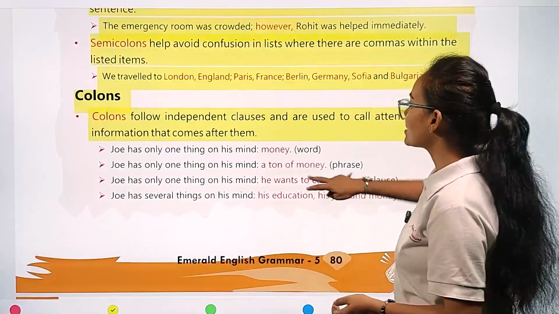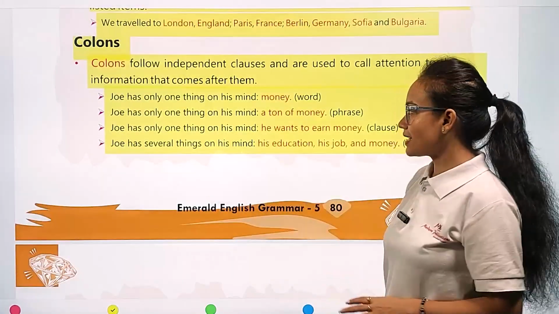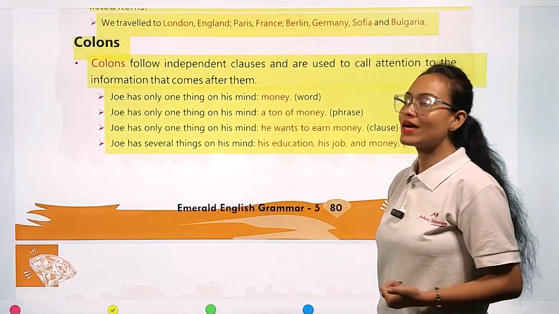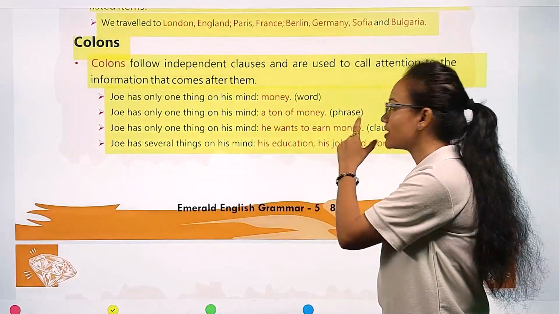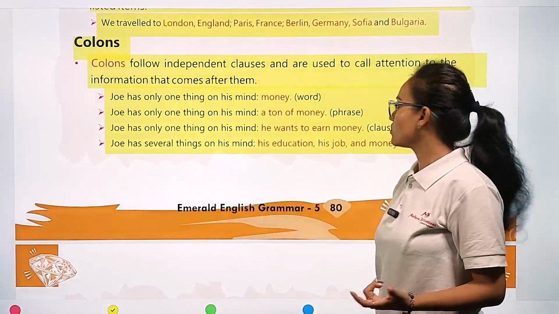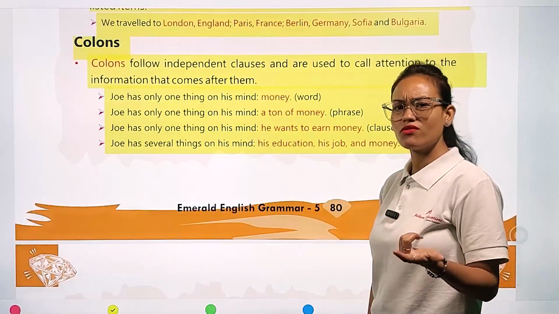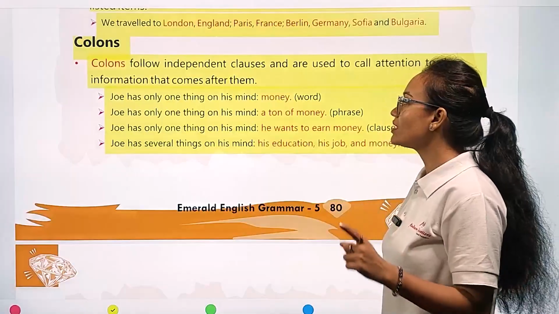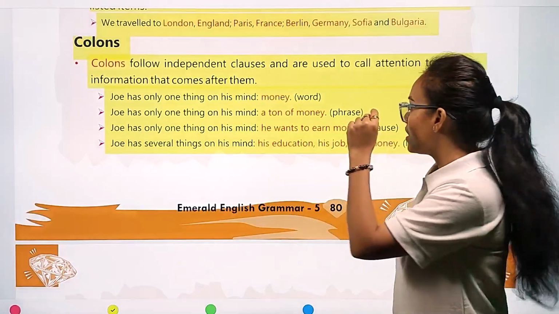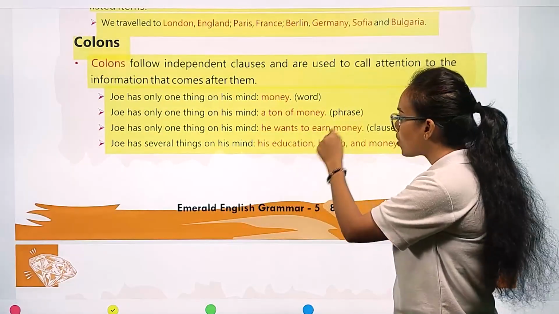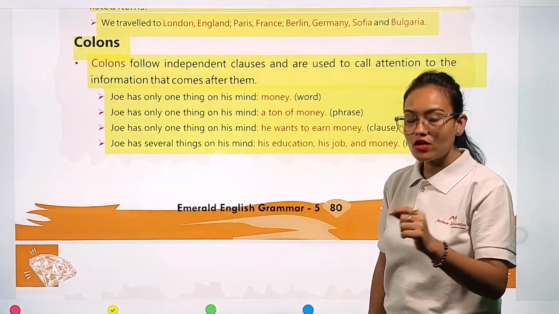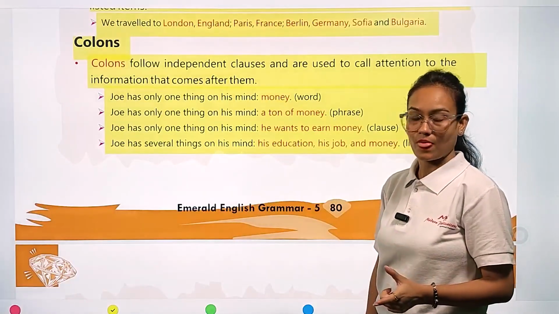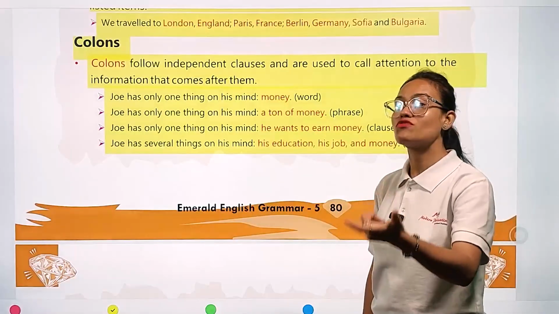Example, you can see here: Joey has only one thing on his mind: money. Money is a single word. Then the second one: Joey has only one thing on his mind: a ton of money. A ton of money is a phrase, a bunch of words.